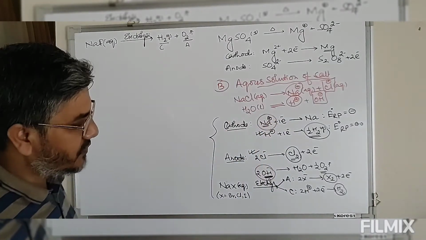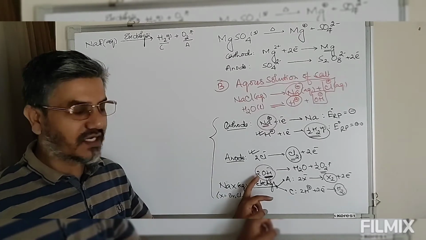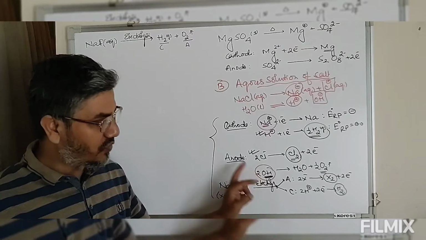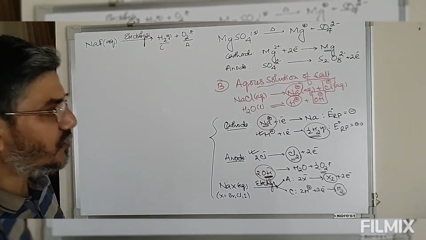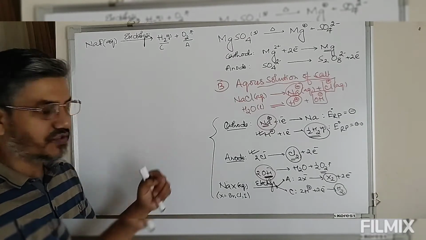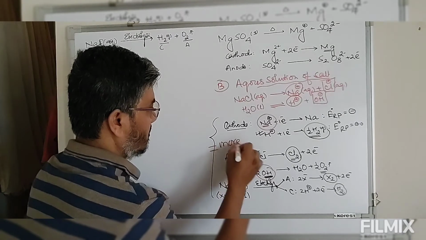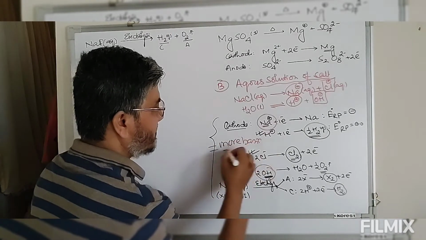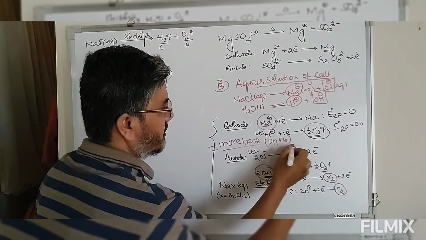After this electrolysis there is formation of extra OH minus in the solution. Due to the formation of this OH minus, the solution becomes more and more basic, that means pH will increase.